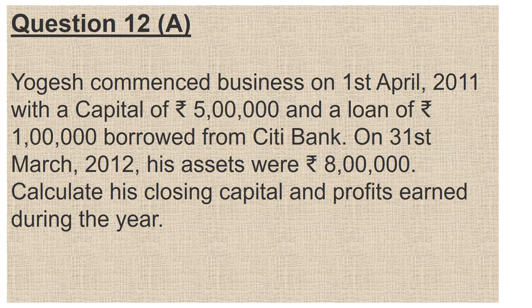Now see question number 12a. They are saying Yogesh commenced, means started, business on 1st April 2011 with a capital of 5 lakh rupees and a loan of rupees 1 lakh borrowed from Citibank. On 31st March 2012, his assets were 8 lakhs. So they are asking you to calculate his closing capital and profit earned during the year.